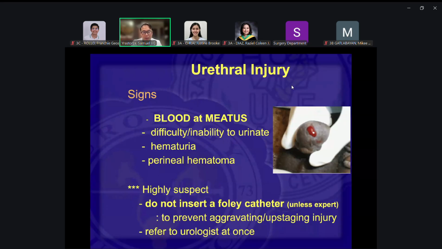So you might have a mild injury, grade 1 injury, or grade 2 injury. Then you try to put in a catheter and you're not adept at putting in a catheter, you might injure the urethra. You might upstage the injury of the urethra. So it's very, very important to take note of this. So refer immediately to your friendly urologist.